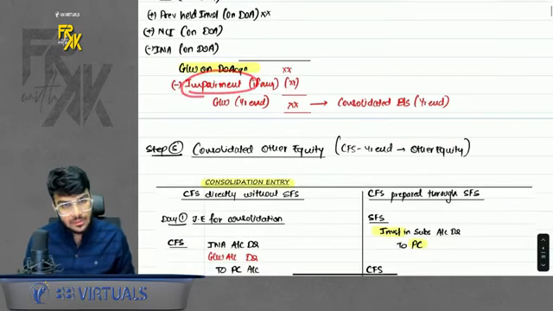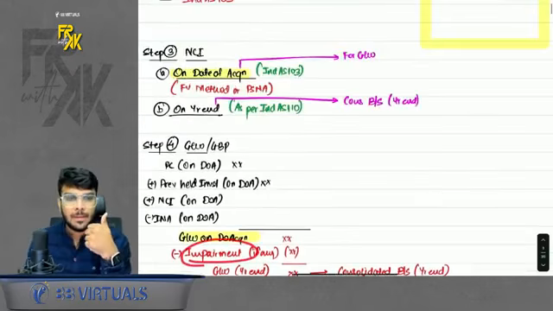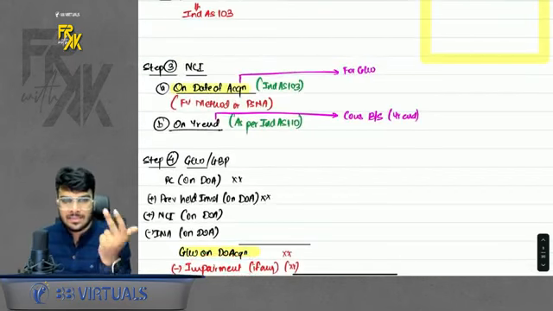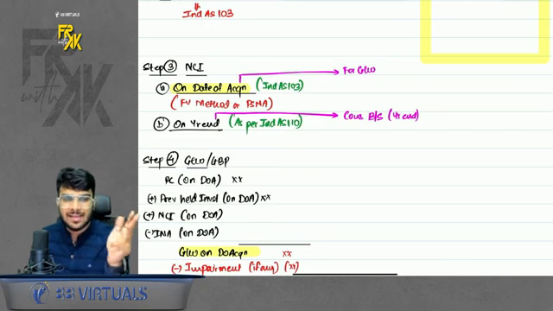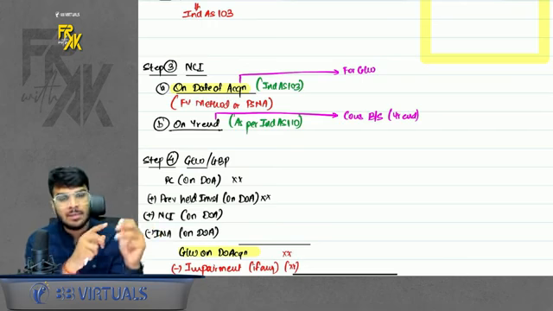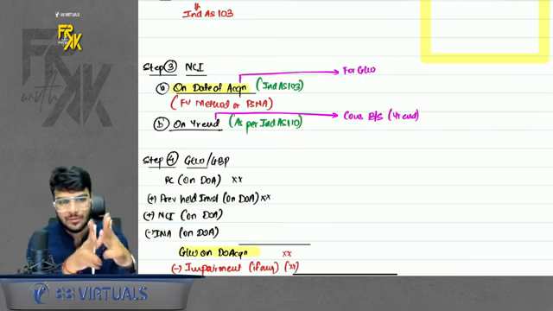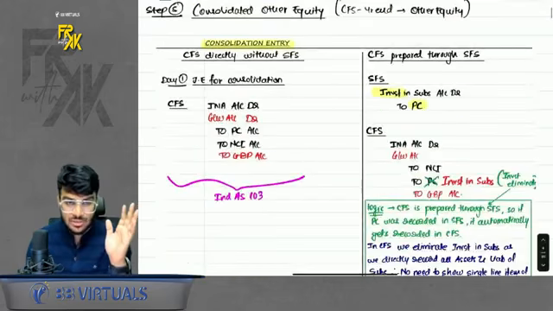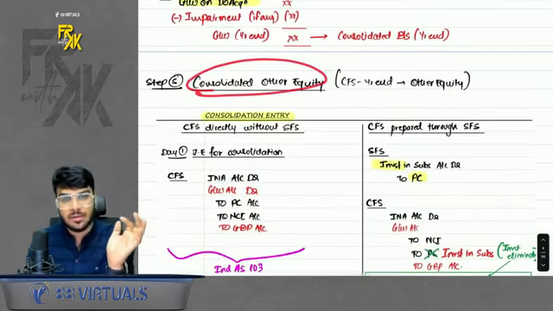Then these were the 4 steps. What were they? PC, INA, NCI, goodwill. It is just like there were 6 steps in business combination; remove the first 2 steps of that and you get the 4 steps. There is one extra step, that is consolidated other equity. What is the meaning of this?